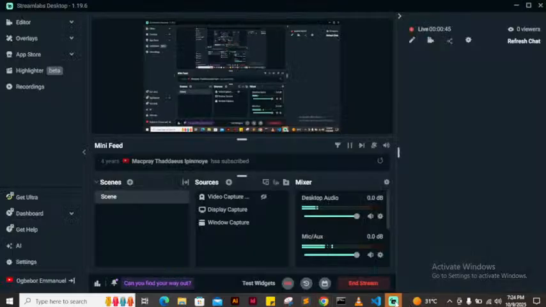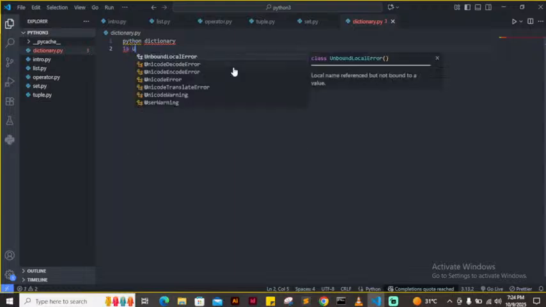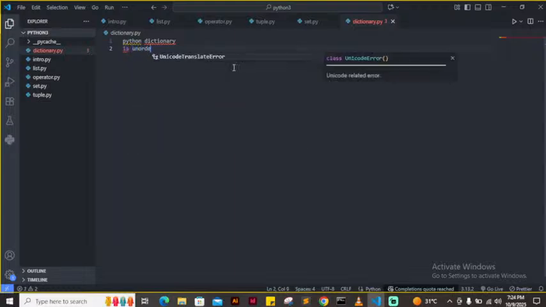So let's continue. Dictionary. What is a dictionary? A dictionary is one of the arrays that we have in Python. Please, Michael, mute your mic. But the difference between a dictionary and every other kind of array is that a dictionary is unordered and mutable. It means that you don't know the position of the items.